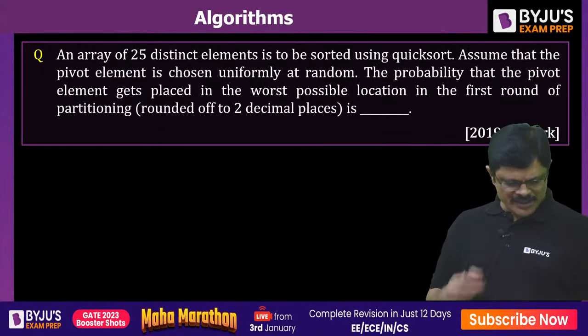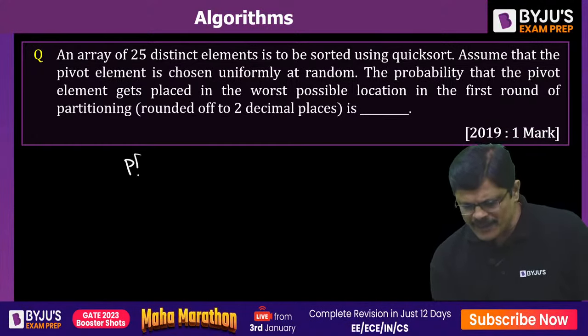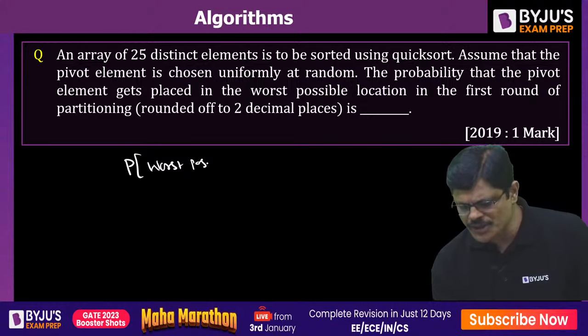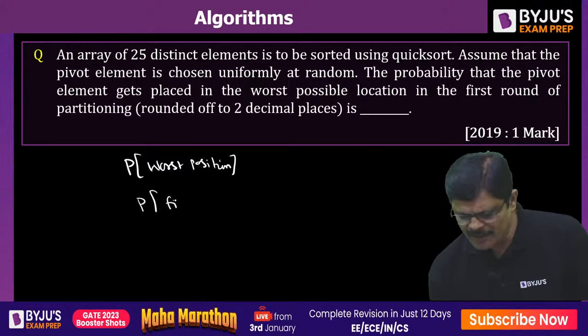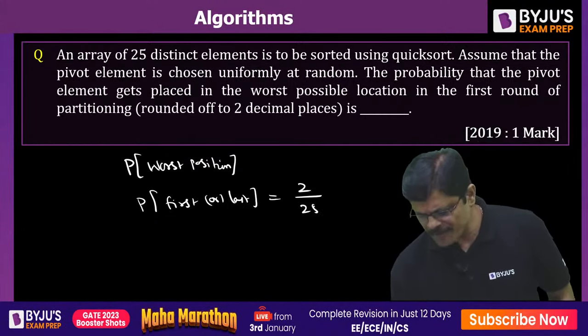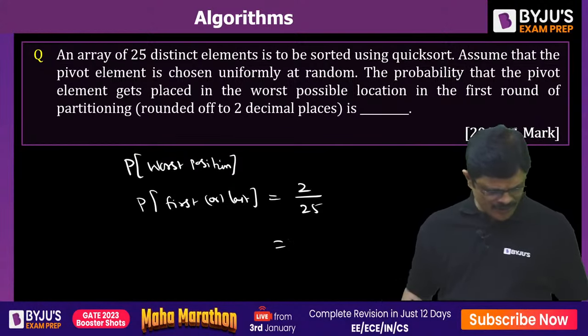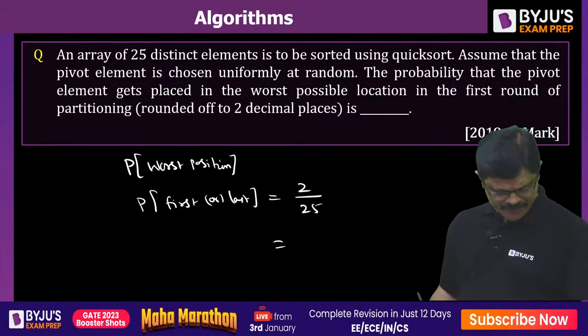Very good, Pranav. First and last. So what is the probability that we get the worst position? That is the probability that the pivot is in the first or last position. So first or last position means 2 positions out of 25. That is 0.08 or whatever it is. Write that down, 0.08 you can write.